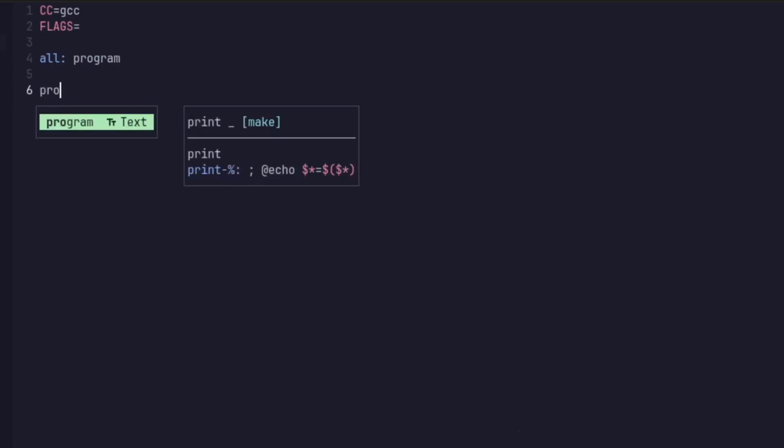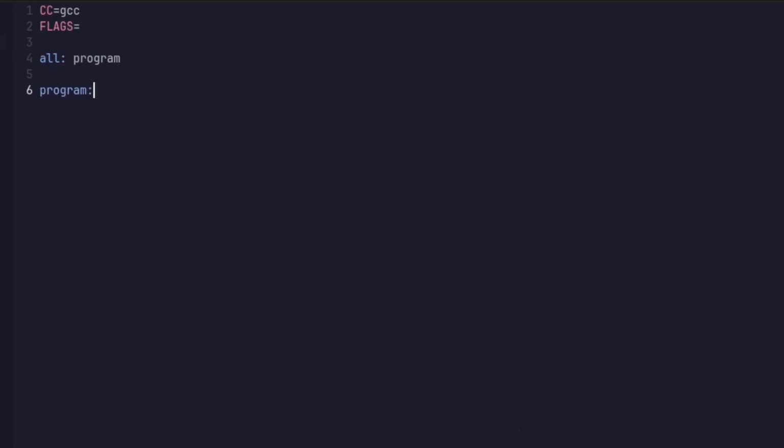I will drop two lines to separate this and have an all rule, which is followed by a colon and a space, as the all rule is automatically triggered when just using the make command without specifying any specific rule. After the colon space, we are going to add whatever the name of our program is supposed to be, so I'm just going to say program. It is entirely up to you what you name here. However, then I'm going to drop two more lines, and then whatever I put behind the colon space, so in my case program, I'm going to just repeat this and add a colon and then drop a line.